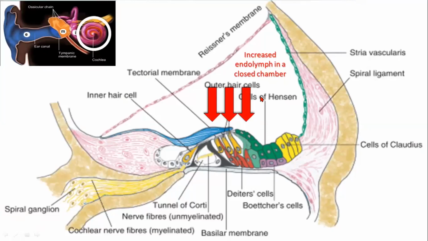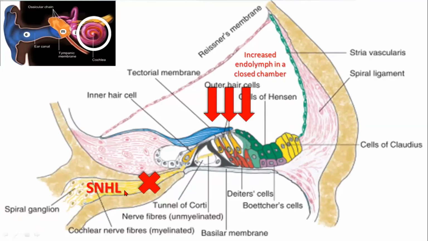So what happens? Due to increased endolymph inside, when there is increased pressure on the organ of Corti, nerve conduction is impeded. So as the sensory structures are getting affected and the neural structures are unable to conduct the impulses, this kind of hearing loss is called sensory neural hearing loss.